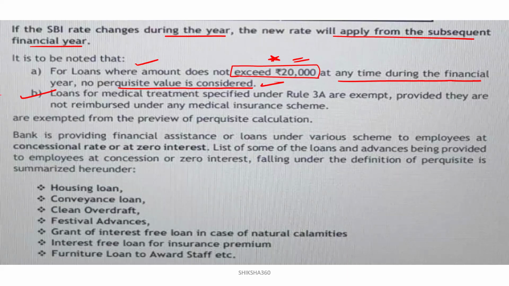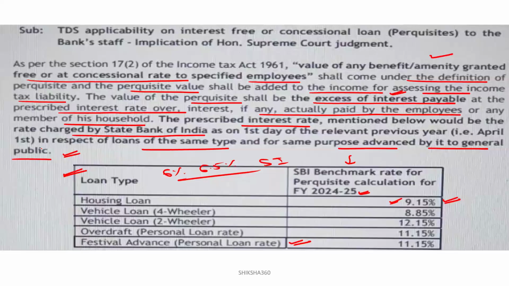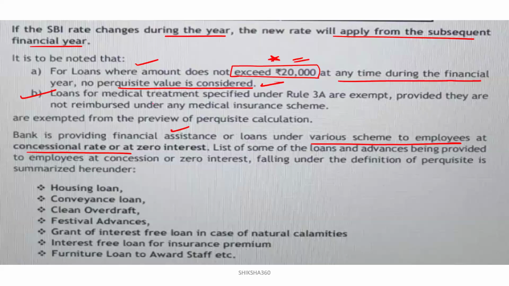Okay, these are exempted from the perquisite calculation. The bank is providing financial assistance or loans under various schemes to its employees at a concessional rate, like housing loan, vehicle loan, overdraft at a concessional rate, and festival advance, which is basically zero interest. So, a list of some of the loans and advances provided to employees at concessional or zero interest falling under the definition of perquisite.